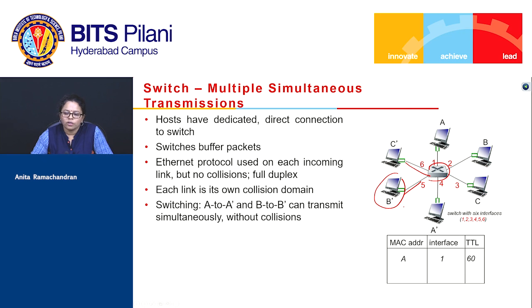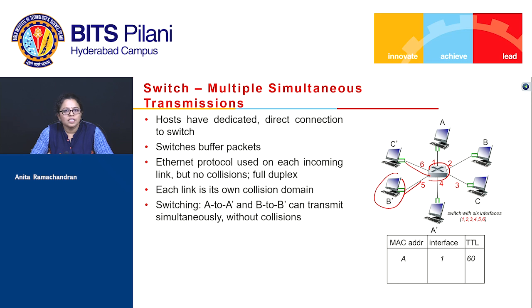So it does not lead to any collisions, in the sense that the switch does not get confused, or the end hosts also do not get confused as to who has received what packet from where, because the switch is able to manage that. Each link, therefore, has its own collision domain. The transmissions from A to A dash and B to B dash, etc., can happen simultaneously without collisions. Collisions have to do with channel access and contention. If a single link is shared by multiple entities, then channel access becomes a problem, because we can't have multiple people talking on the same link at the same time.